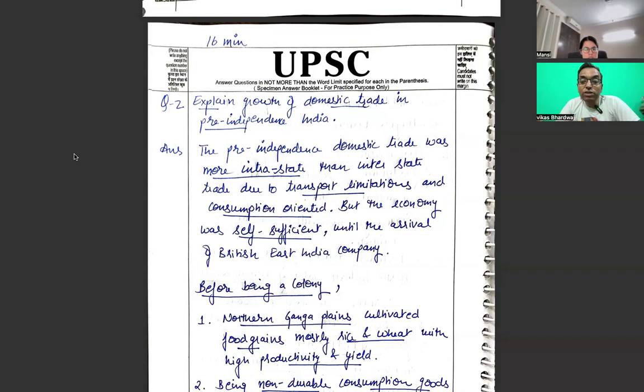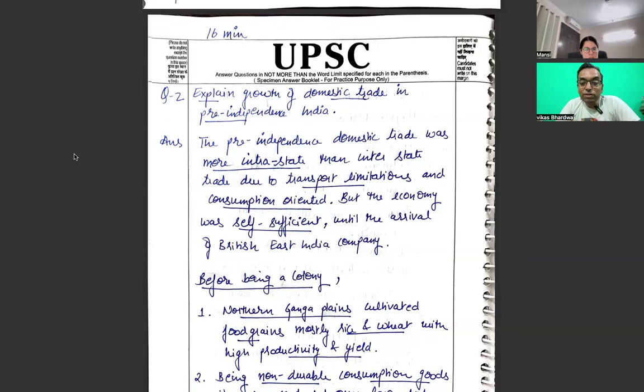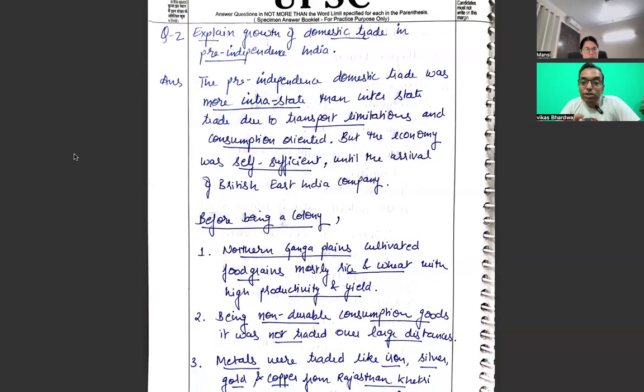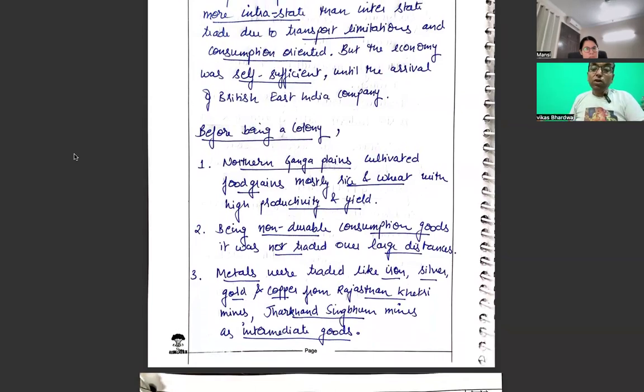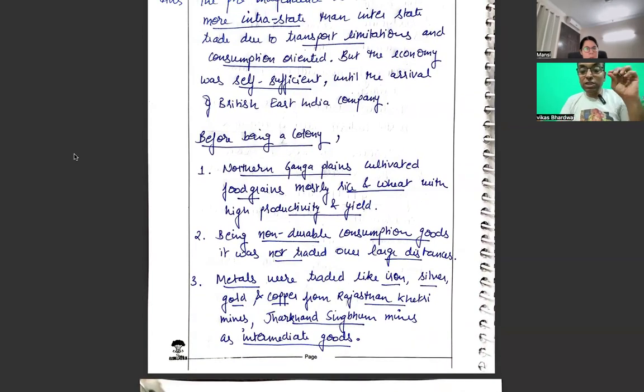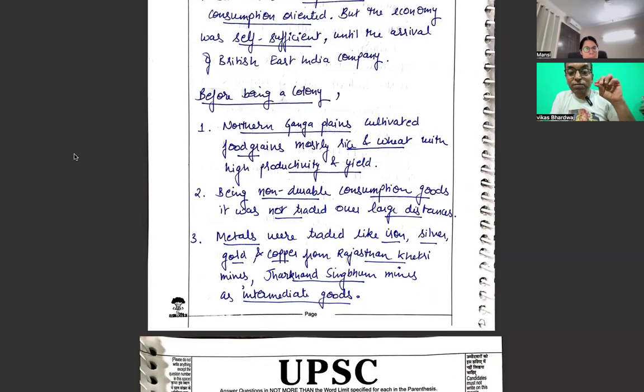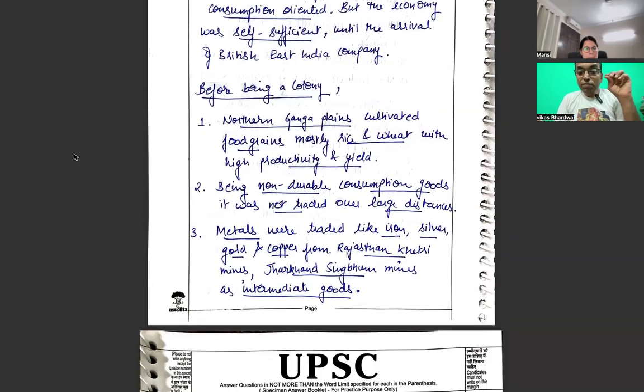So pre-independence domestic trade was more intrastate than interstate due to transport limitations and consumption oriented, but the economy was self-sufficient until the arrival of the British East India Company. Okay, fine, you have started even taking before British. So before being a colony, you are saying Northern Ganges Plain cultivated food grain, mostly rice and wheat, being non-durable consumption goods.